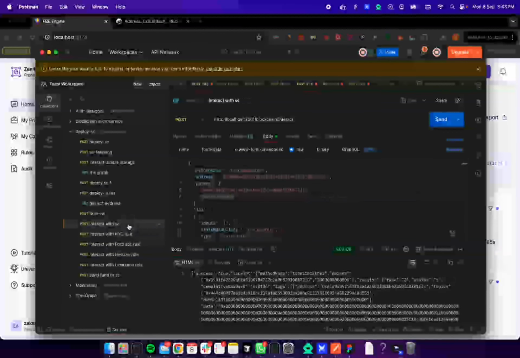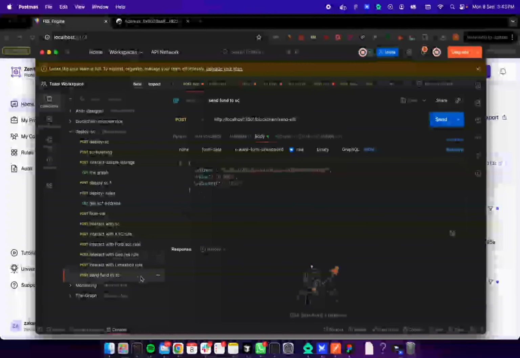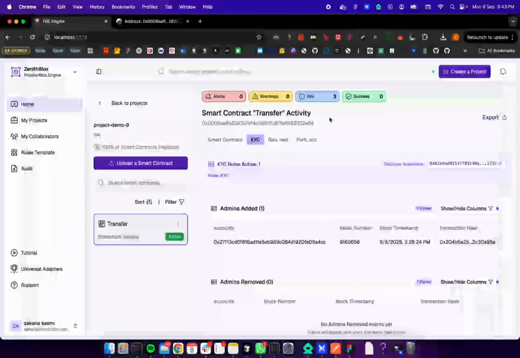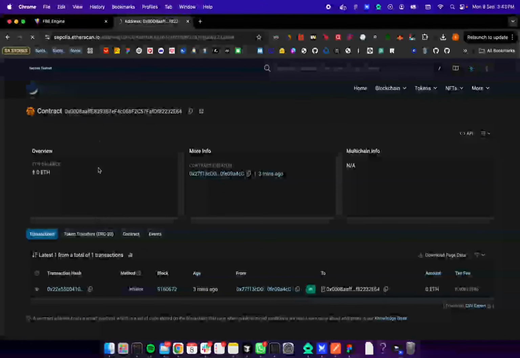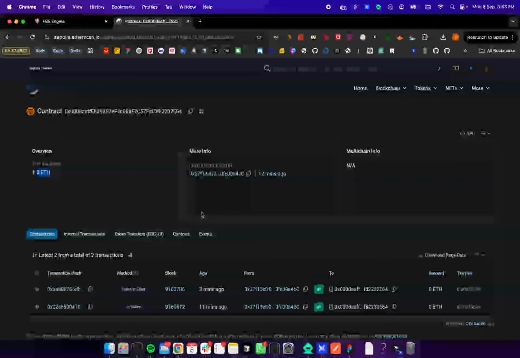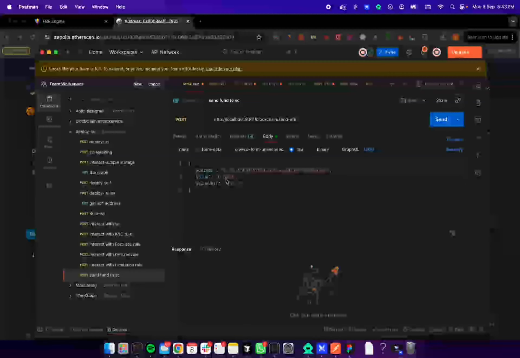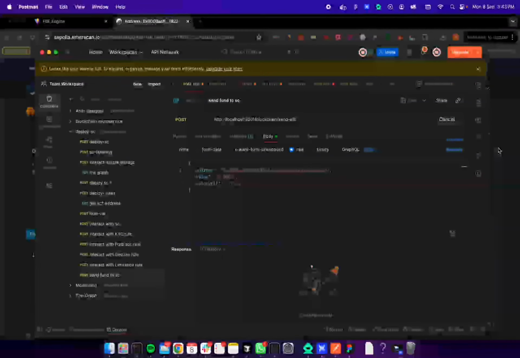And now we're going to interact with the smart contracts. So first of all, let's add some funds. In this endpoint, I'm going to add some coins to the smart contracts. If we check in here, we're going to see we have 0 in the balance. So let's add some Ethereum to the wallet, to the smart contracts.